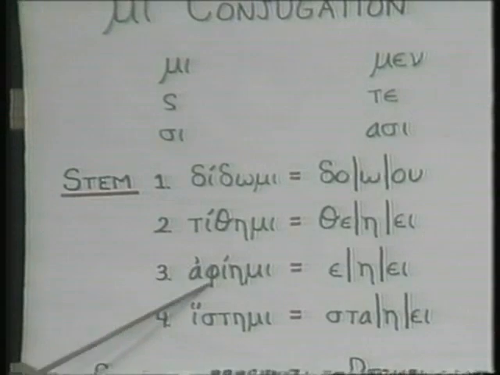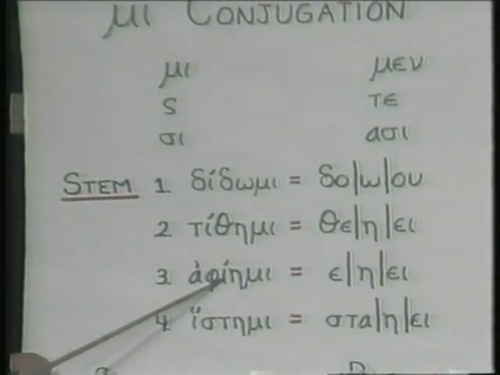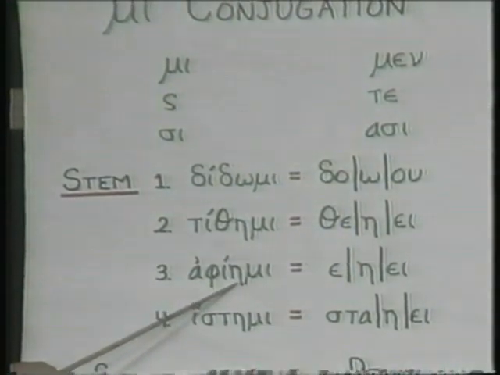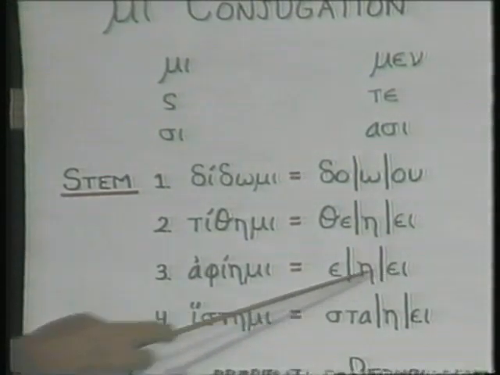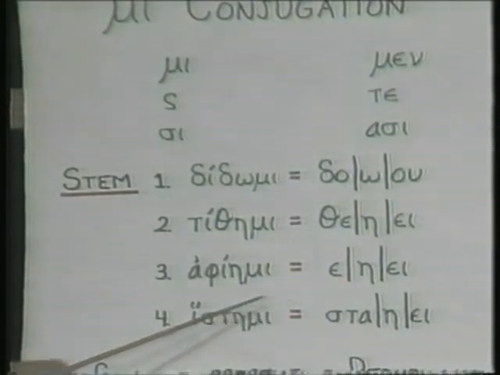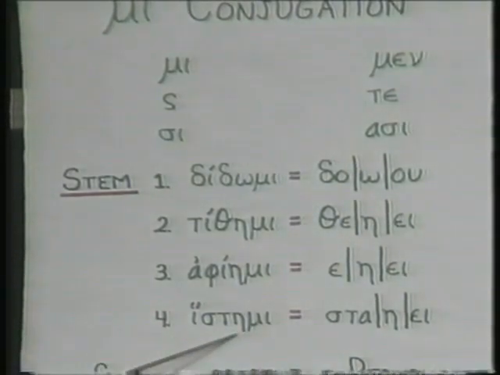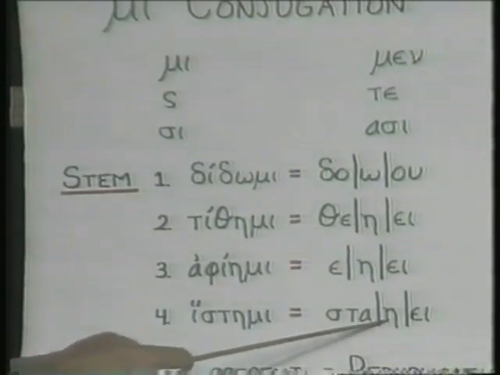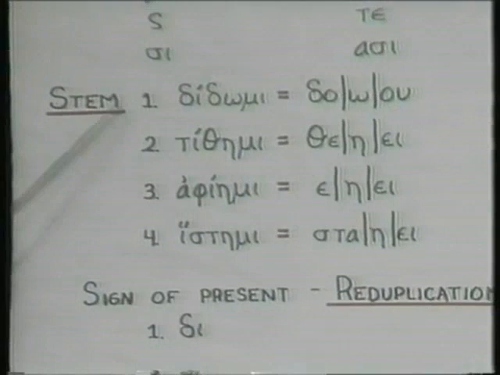This is a preposition, remember, and this is the sign of the present, so when you get down to it, that's the only part of the stem there is. So the stem will be either epsilon, eta, or epsilon iota. One of those forms will be the stem. And then histemi, the stem will be this right here, sta, or sti. And there's something else we need to see on all four of these, and that is